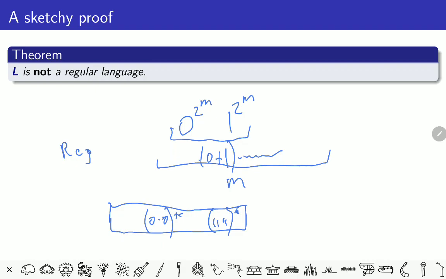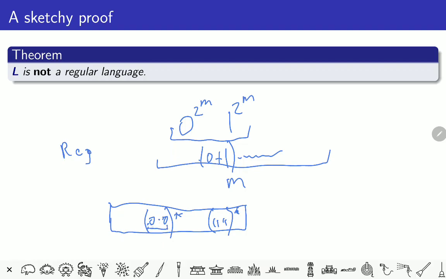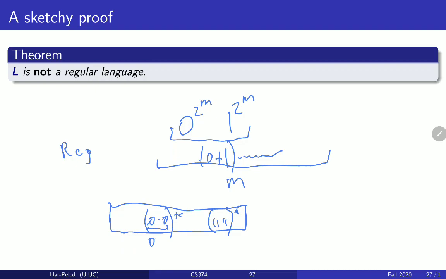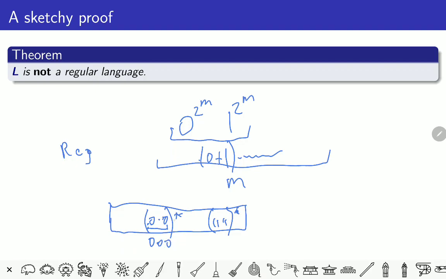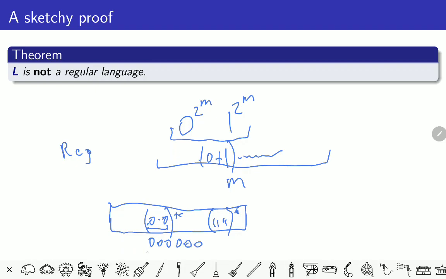Why are we done? Because whatever the run of zeros is, we can apply the Kleene star again to generate a string. Let's assume that this was 3 zeros, we can use the Kleene star again to generate 3 additional zeros, right? And we will still get a string that the regular expression would match, but the number of zeros and ones would not be balanced, right? And similarly, if the Kleene star matches a run of ones, we can apply the Kleene star again to get a larger number of ones, and this would break down. So this is not possible, right?